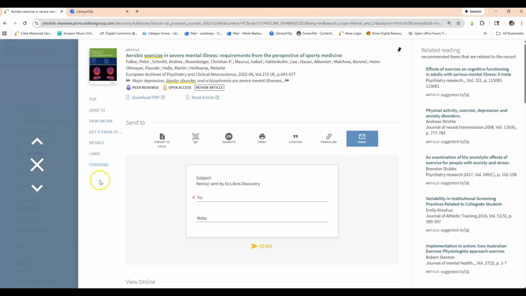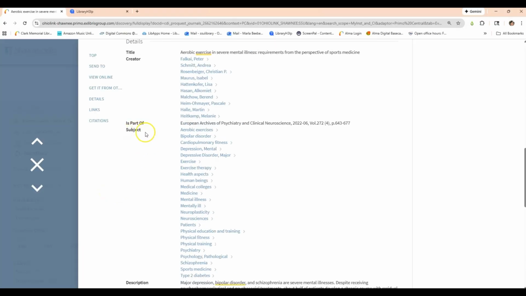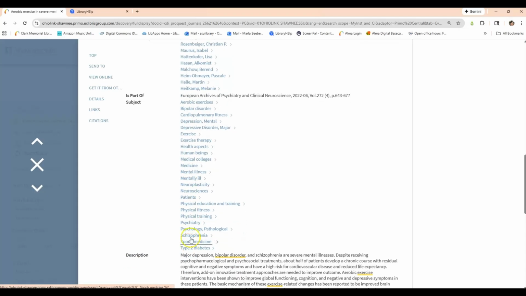So let's look at subject terms. So the experts who worked on entering this into the database had a collection of terms that they could use to describe the article. So with a keyword search, which is what we just did, the database looks in any part of the item's record, whereas subject terms are used in library databases to describe what an article is about. Using subject terms to focus the results can help home in on a relevant article. And you'll notice right here, these are all the subject terms that have been tagged in this particular article.